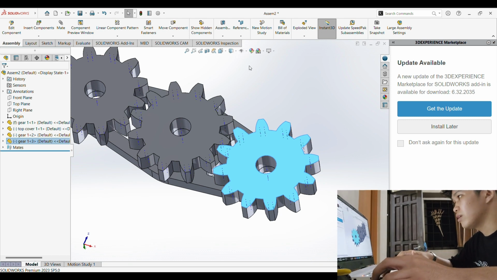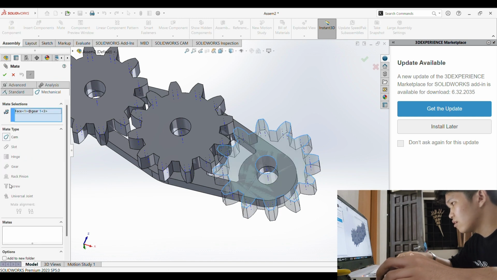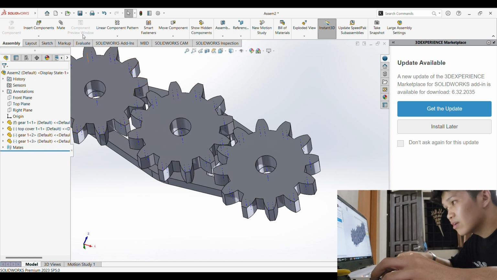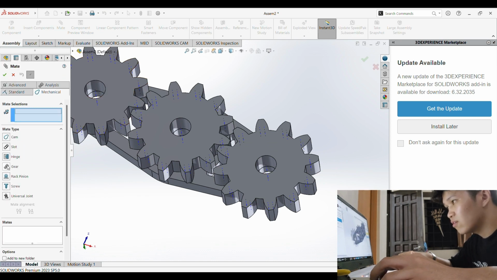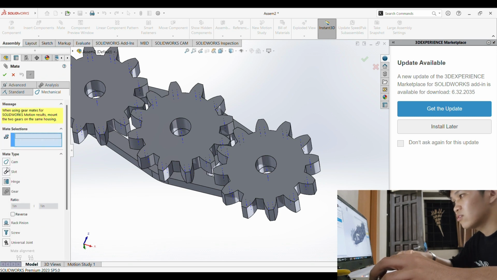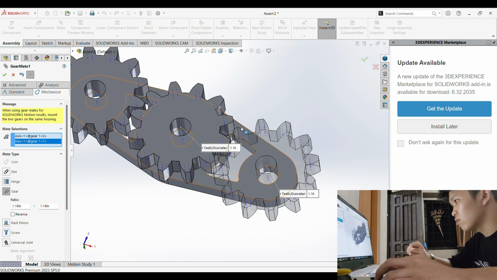So we're gonna click Mate and we're gonna click the mechanical. We're gonna click Mate and mechanical, then the gear. Just select the gear and we're gonna click this and this. Since they're already sticking to each other, it's all good now. And then the ratio should also be equal, so just check.